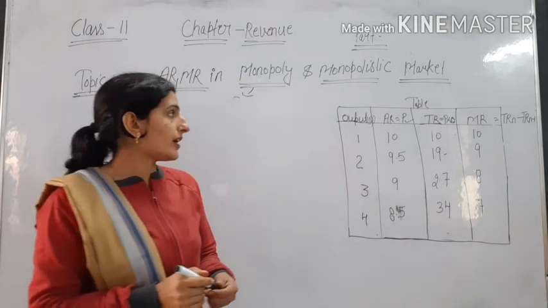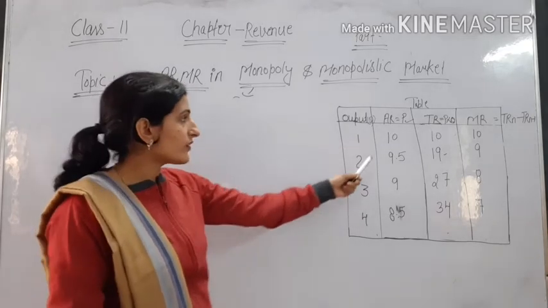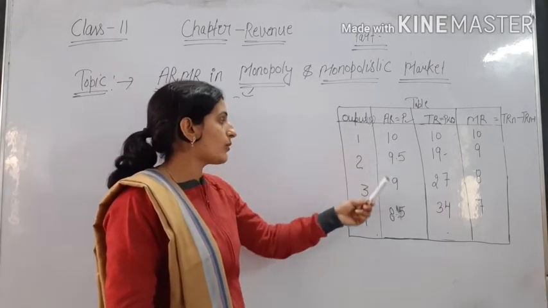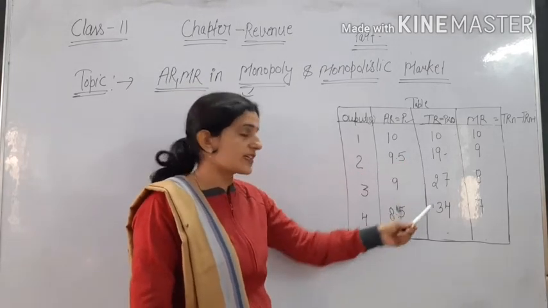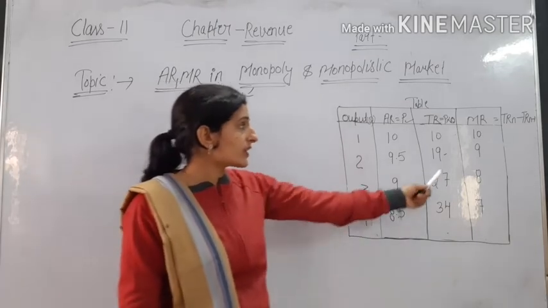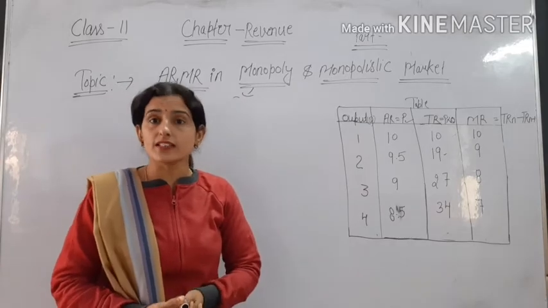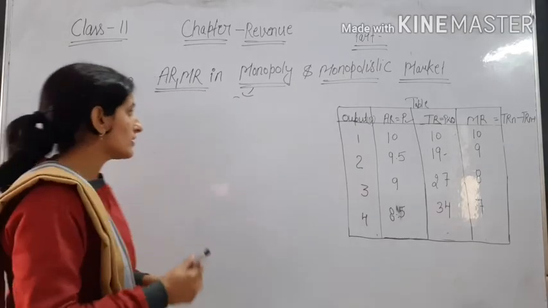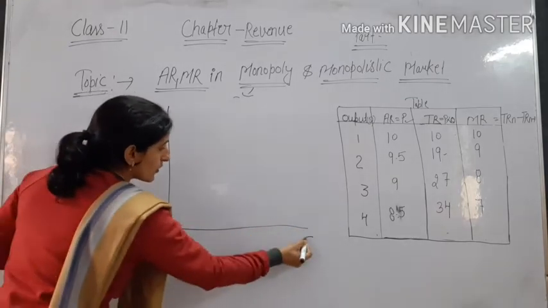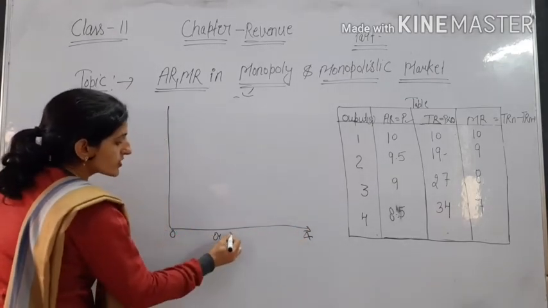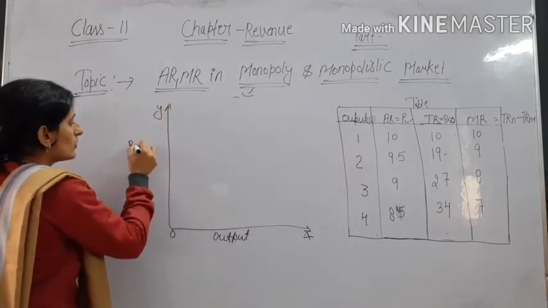You can see in the table, firstly we have given output 1, 2, 3, 4. Then average revenue 10, 9.5, 9, 8.5. Then total revenue 10, 19, 27, 34. Then marginal revenue 10, 9, 8, 7. Now we will draw the diagram of monopolistic competition. The same way, we will take the OX axis and OY axis. On the OX axis we will take output, and on the OY axis we will take revenue.